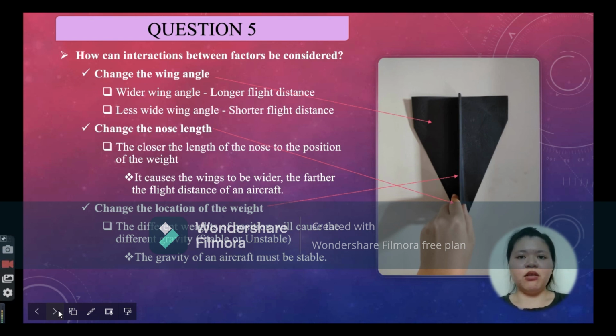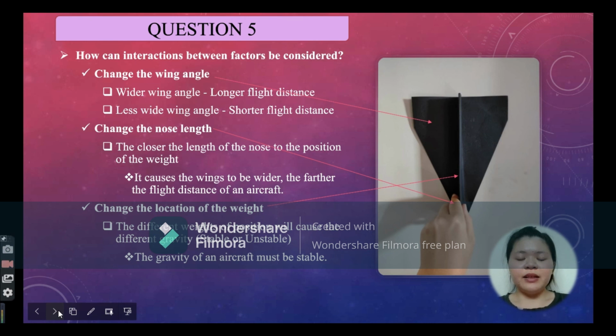This nose length actually also affects the flight distance of an airplane. Based on the results of the experiments that have been made, we have observed that the closer the length of the nose to the position of the weight, which causes the wings to be wider, the farther the flight distance of an aircraft. But another interaction between the factors that can be considered in the Taguchi plane experiment is to change the location of the weight.